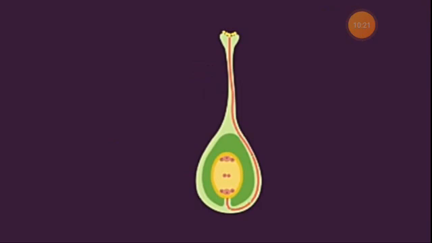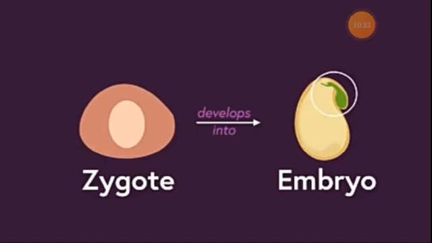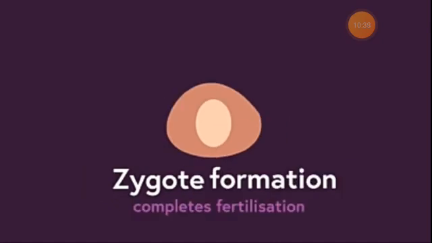Now, once the gamete reaches the ovary, the two fuse giving rise to the formation of a single cell. This is the zygote, and the zygote will further develop into an embryo. Zygote formation in a plant marks the completion of fertilization.